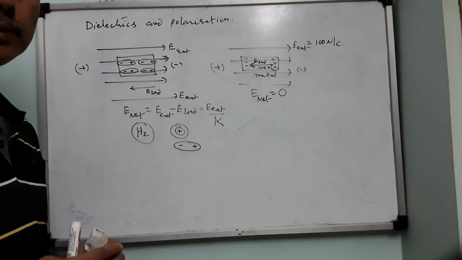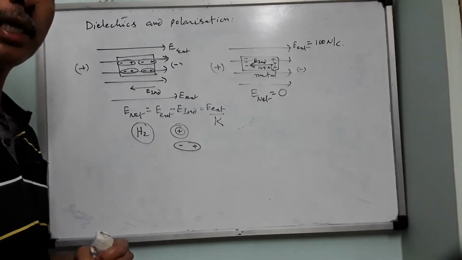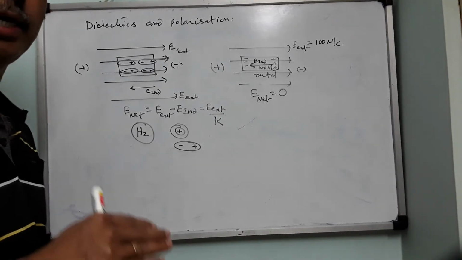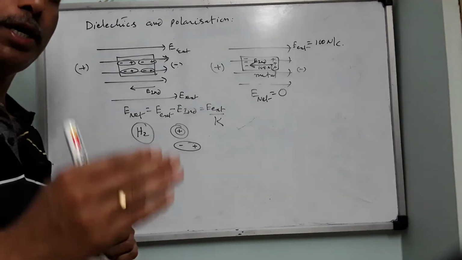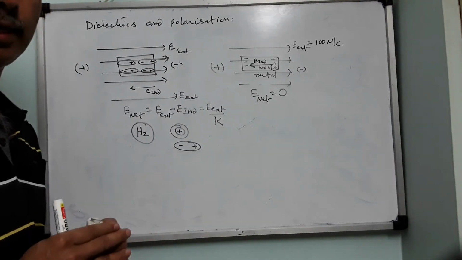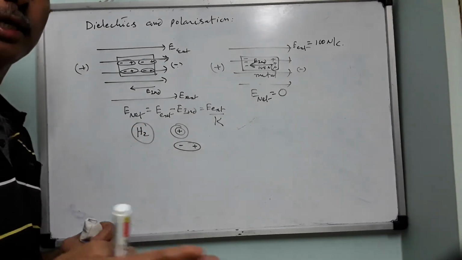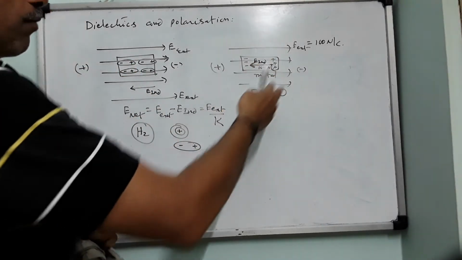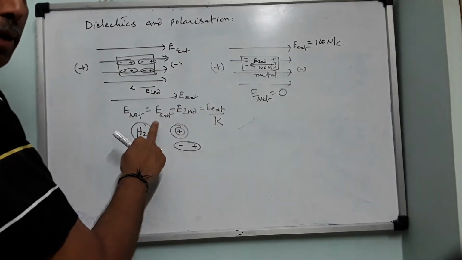I repeat, when a dielectric is placed in an external electric field, it produces an electric field inside it. The dielectric will induce an electric field inside it in such a way that it is opposite to the direction of the external electric field. Remember, the field induced in the dielectric is not equal to the external field. The field produced inside metal is always equal to the external electric field. So that is why the net field will be zero there. Here, in a dielectric, the net field will never become zero.